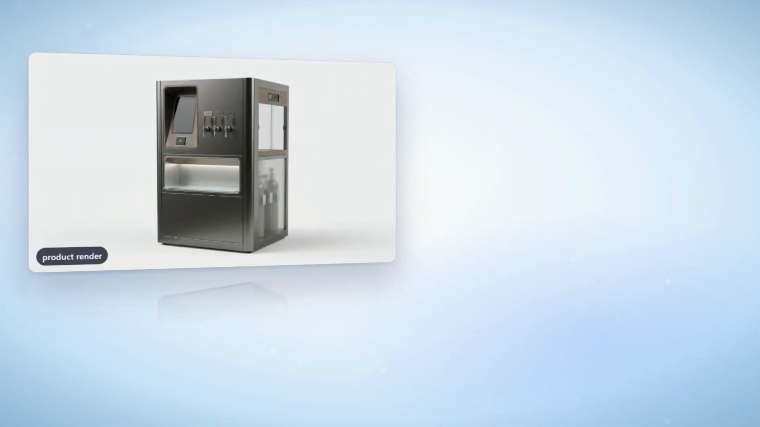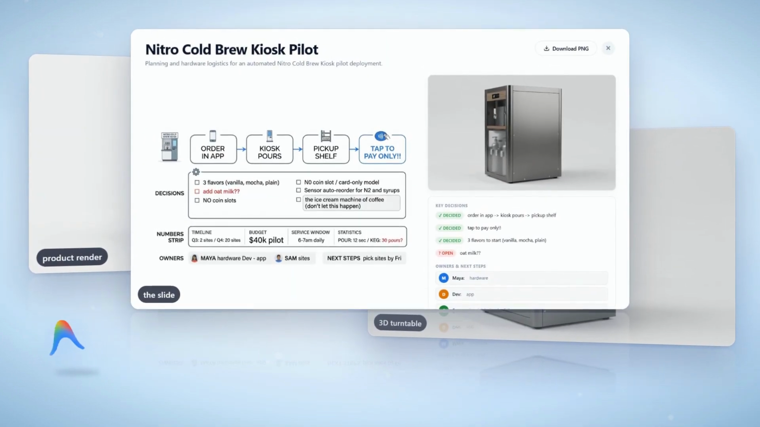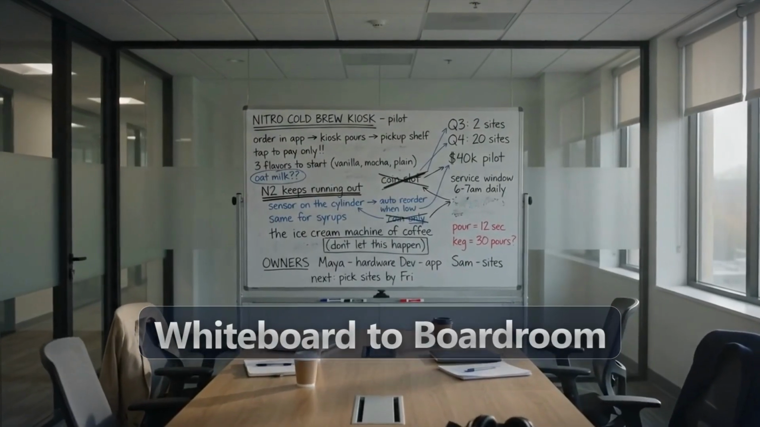Everything here came out of one photo of a whiteboard. The product shot, the 3D spin, the slide. Let me show you how. It took about 3 minutes.